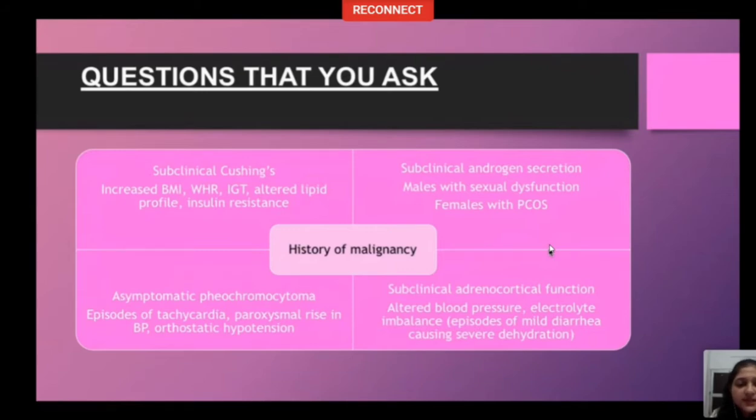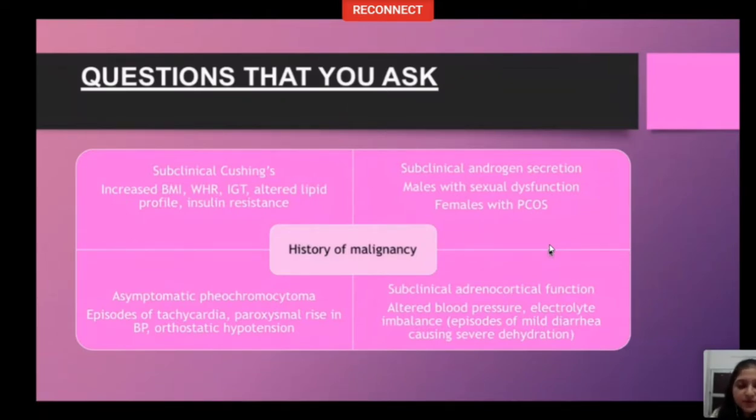In case of subclinical Cushing's, the patient may complain of increased BMI, waist-hip ratio, impaired glucose tolerance, or altered lipid profile, or insulin resistance. Subclinical androgen secretion, males may present with sexual dysfunction, and females may present with period irregularity or PCOS syndrome.